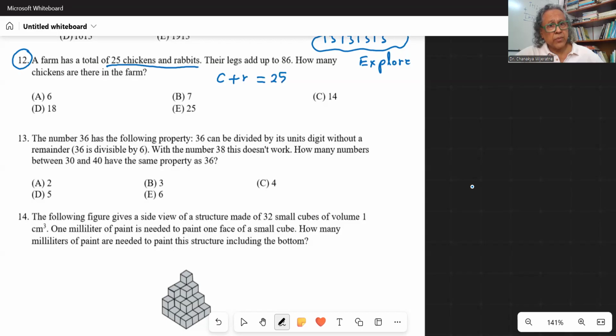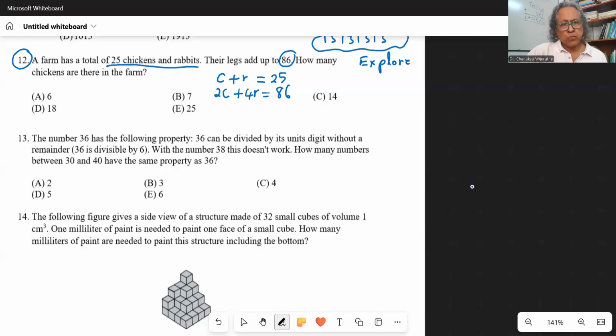And then their legs add up to 86. So if there are C number of chickens, then there are 2C legs, 2 times C, and then 4R, 4 times R for the rabbit legs, and these legs add up to 86. Now, these two equations are an example of simultaneous linear equations.